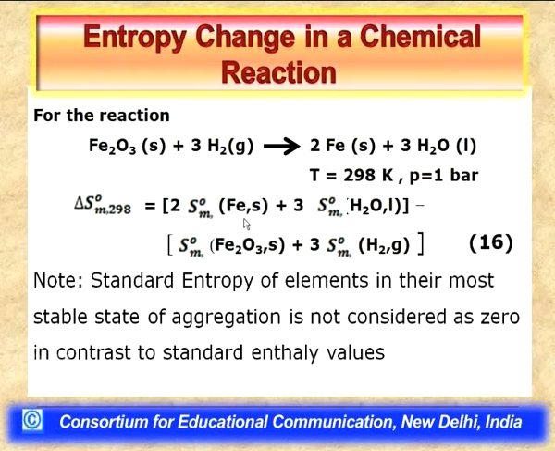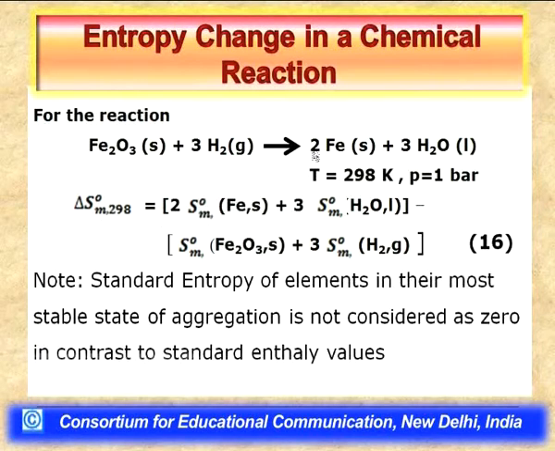It should be made very clear that these standard molar entropies can easily be evaluated using the Debye T cube law along with the third law of thermodynamics as stated earlier. This data is available in the Handbook of Physical Chemistry, and therefore, for any given chemical reaction we can make use of such data and calculate the standard molar entropy of a reaction.